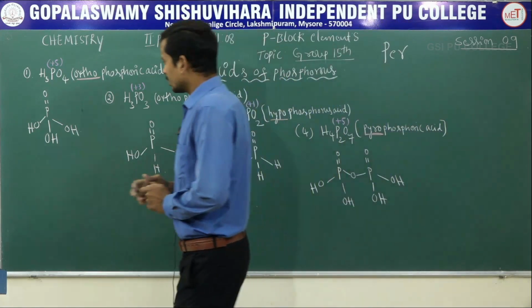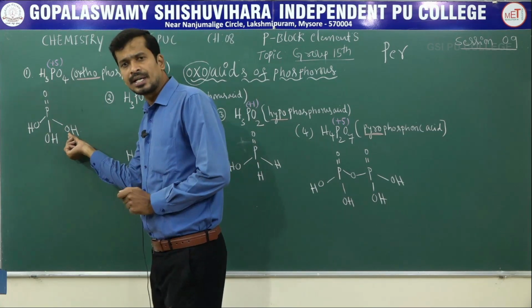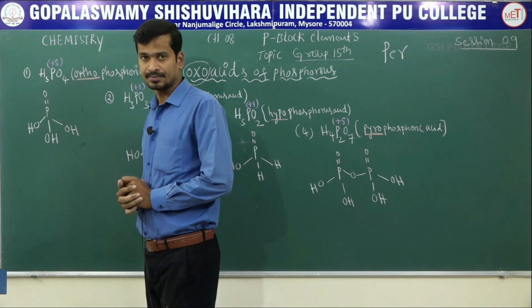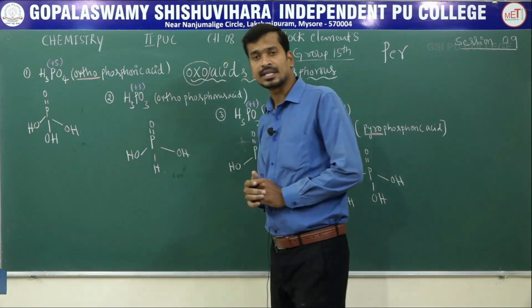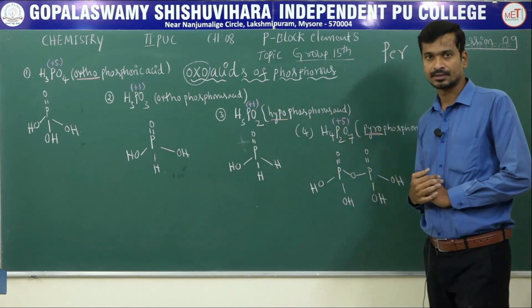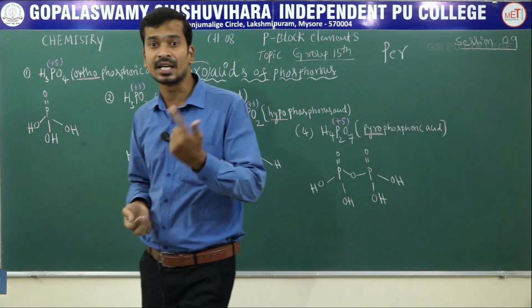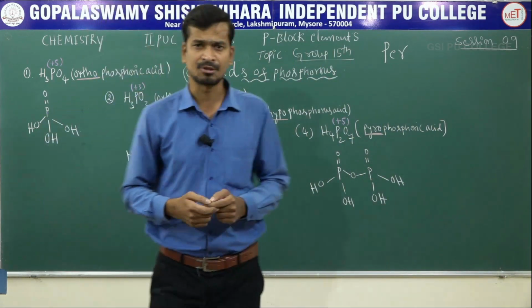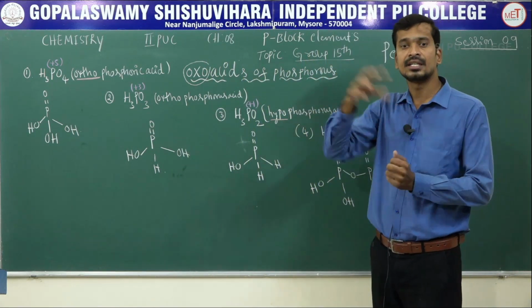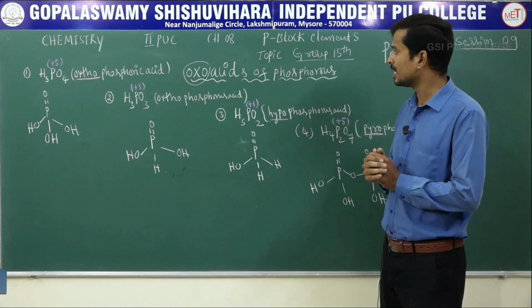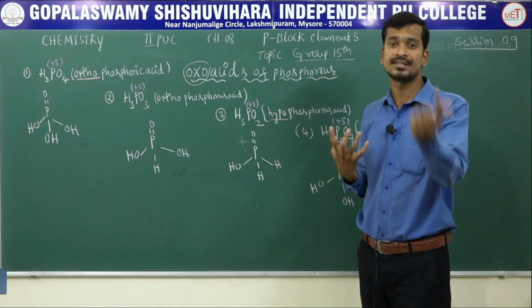Next, the hydrogen bonded to a highly electronegative oxygen atom can be replaceable. But the hydrogen atom bonded directly to phosphorus cannot be replaceable. Clear? Next, when we call it an acid, you have read about basicity in the solution chapter. Basicity indicates what? Basicity of an acid, acidity of a base. Basicity of an acid indicates its ability to neutralize the base.